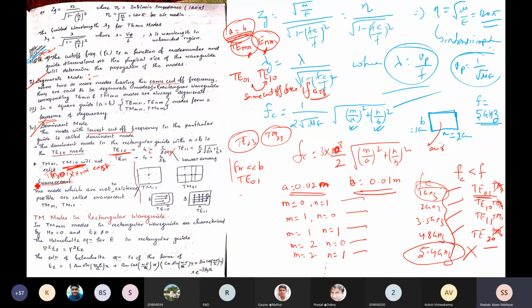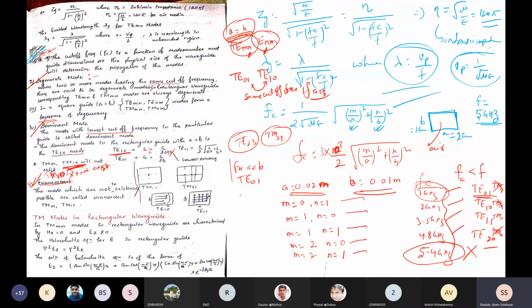Now the third definition is evanescent mode. So what is evanescent mode? Evanescent modes are those modes which are not in existence or not possible to exist. That is called an evanescent mode.